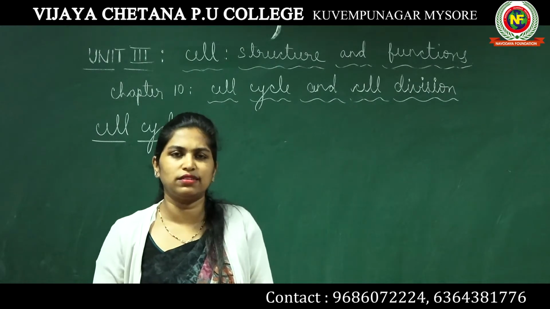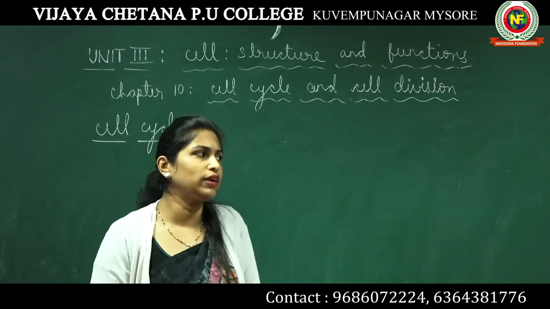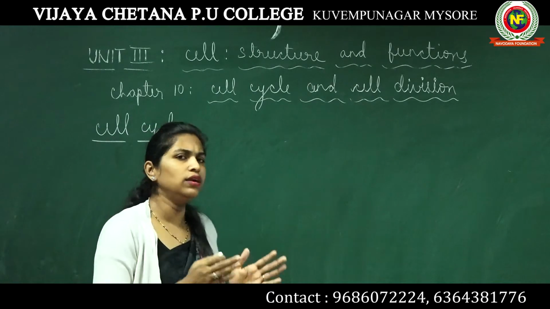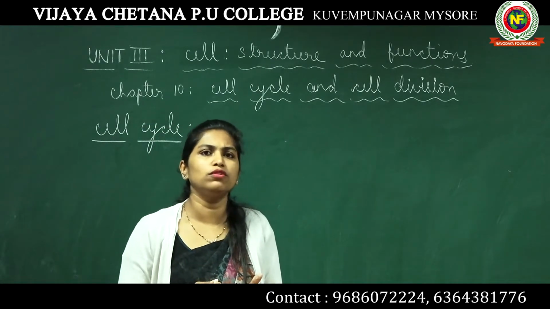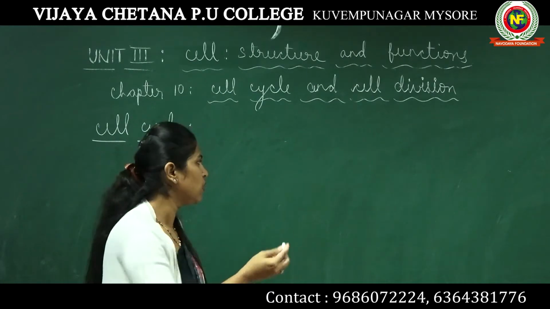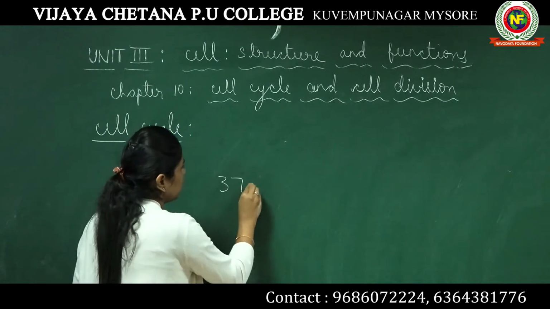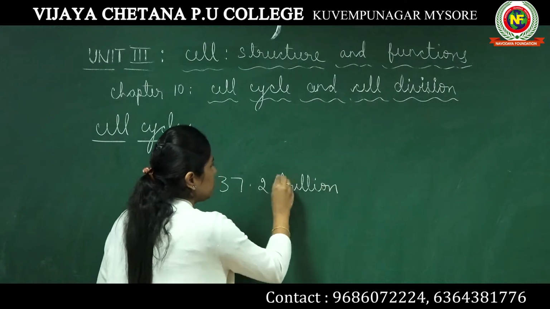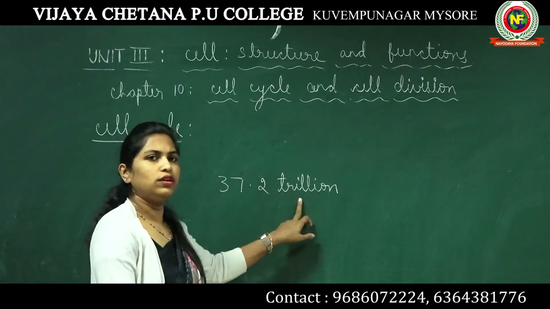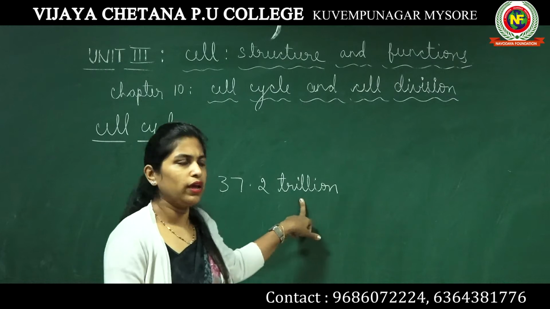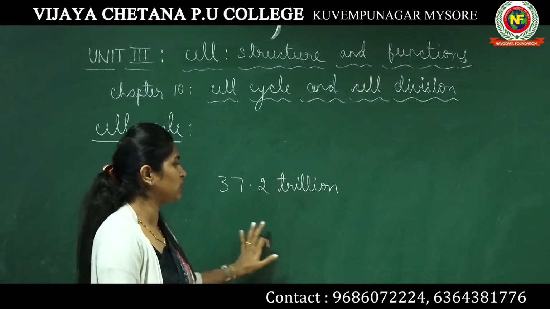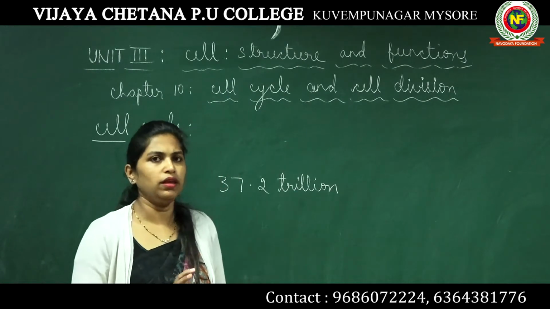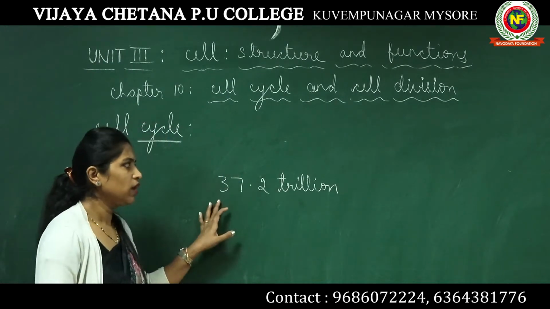However, it is believed that in a normal adult male who weighs almost 70 kgs, the number of cells will be 37.2 trillion.